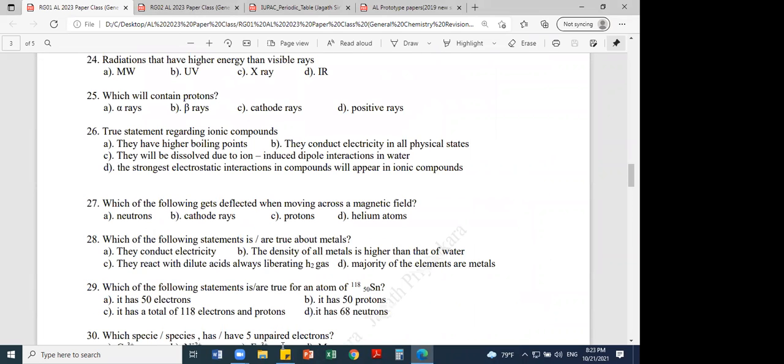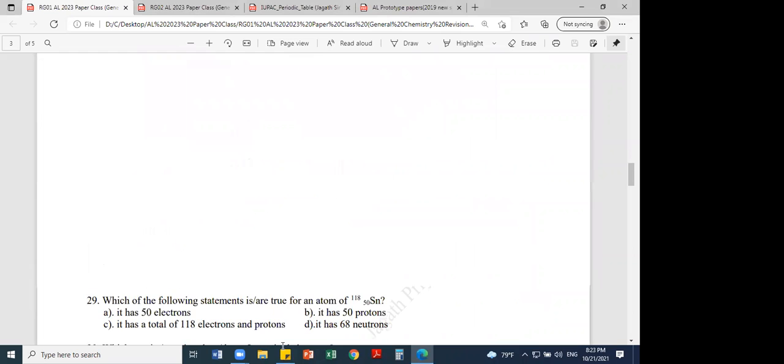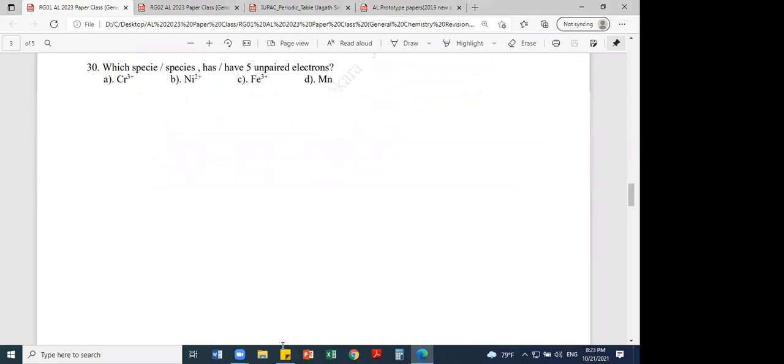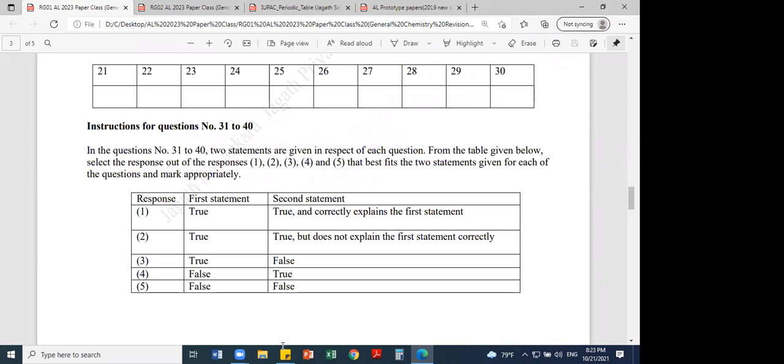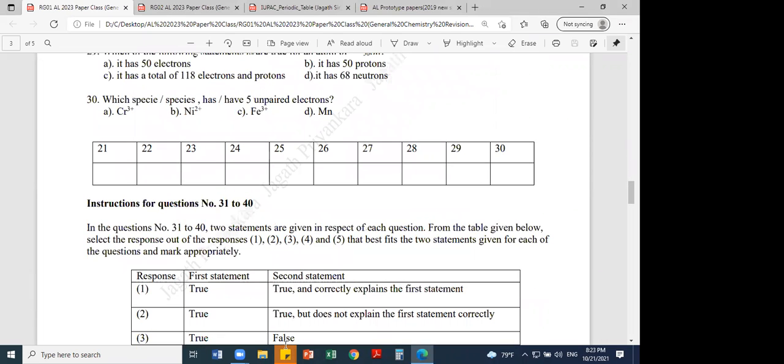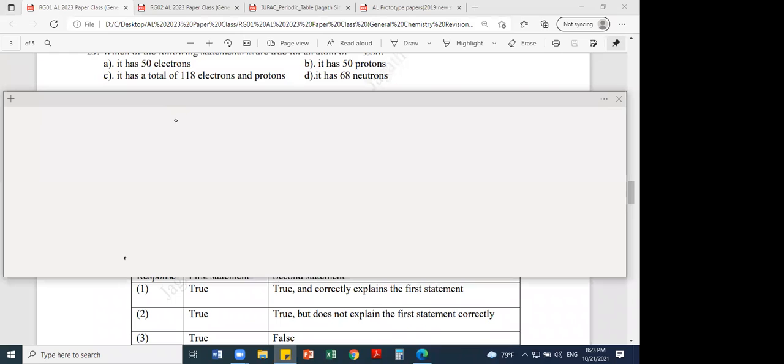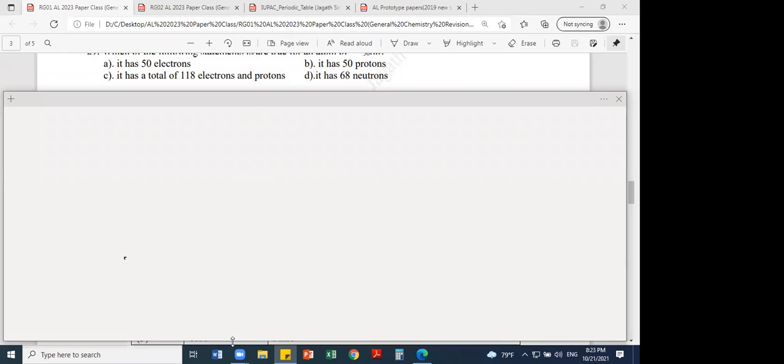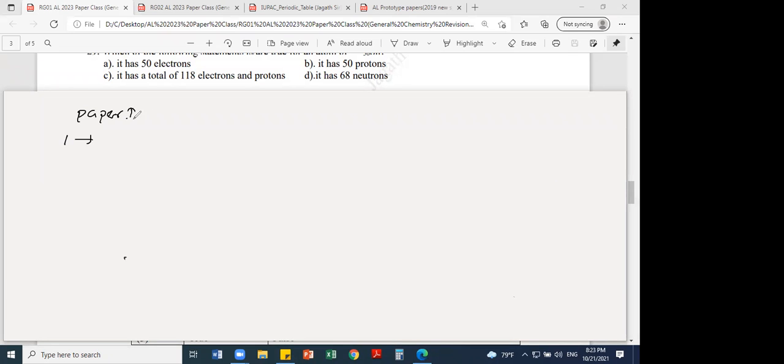Then they give the instruction: if A, B correct, 1; if B, C correct, 2; if C, D correct, 3; if A, D correct, 4; if any other choice, 5. You should copy that down somewhere. The first 30 MCQs you get are 1 to 30 in MCQ paper 1. So this is how you get 50 MCQs.